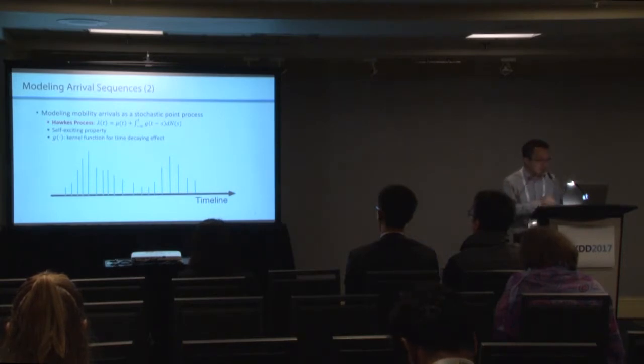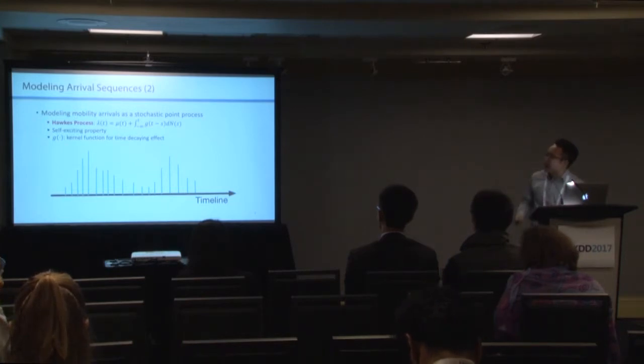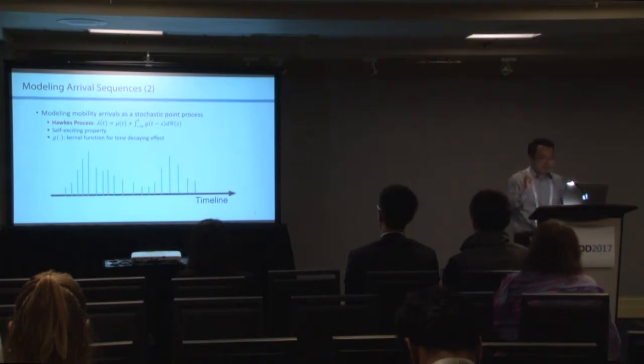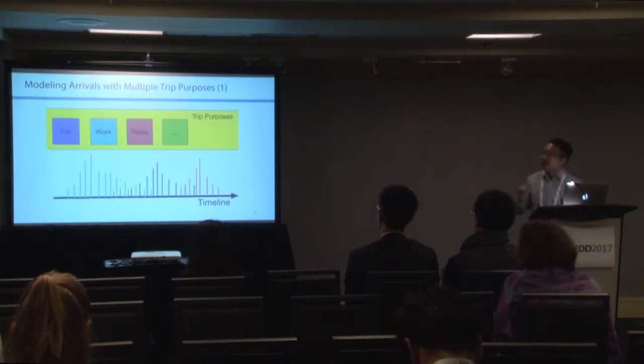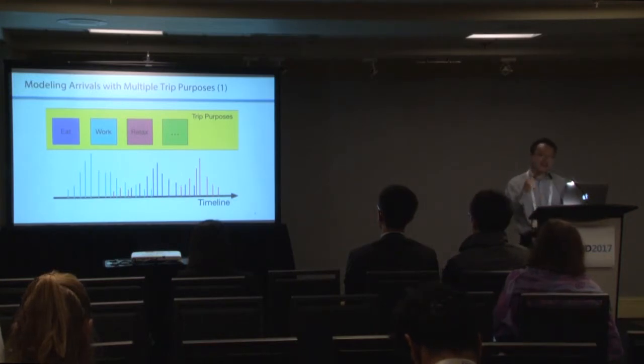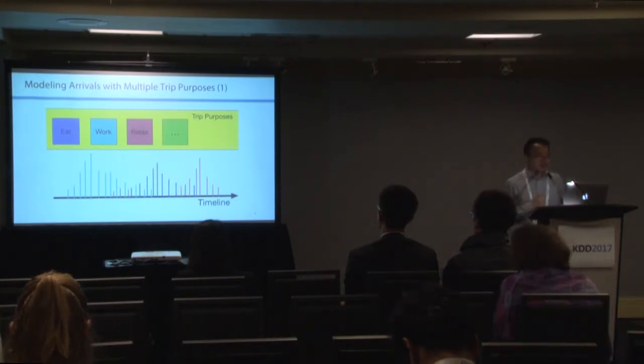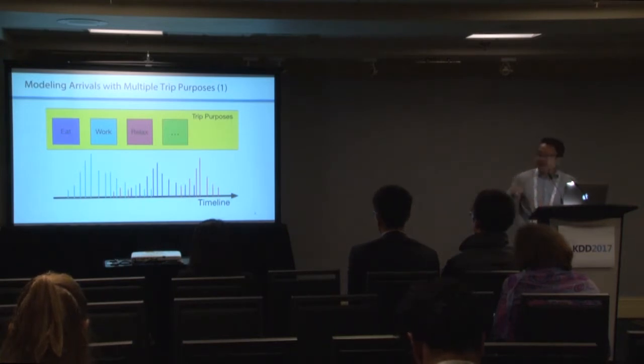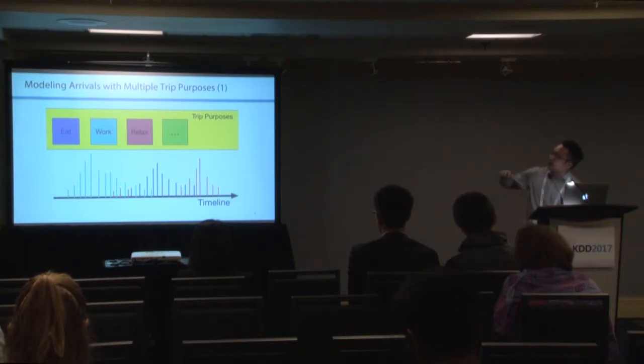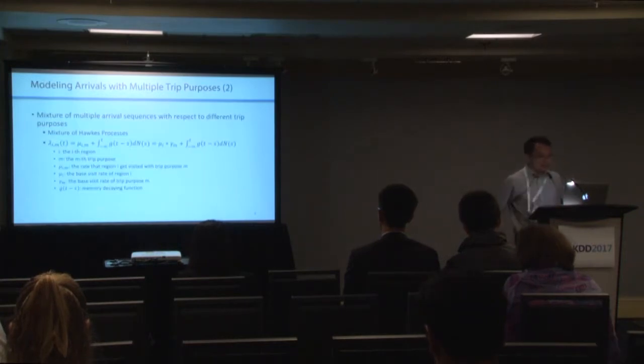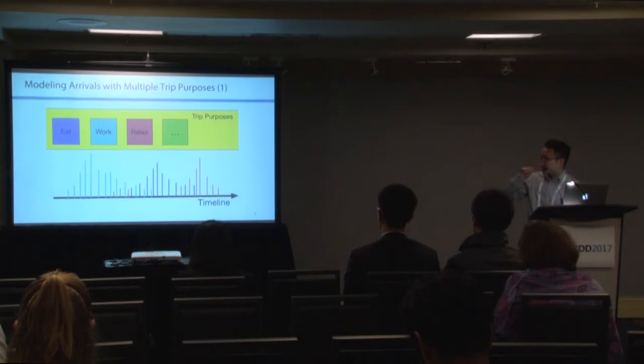future events. On this map and this time axis, we only model one purpose, but actually we have multiple trip purposes. For example, for Times Square, we have eat, working, and relax purposes, denoted with different colors: purple, red, and blue. When we mix these different colors of arrival patterns together, we can witness the arrival patterns.